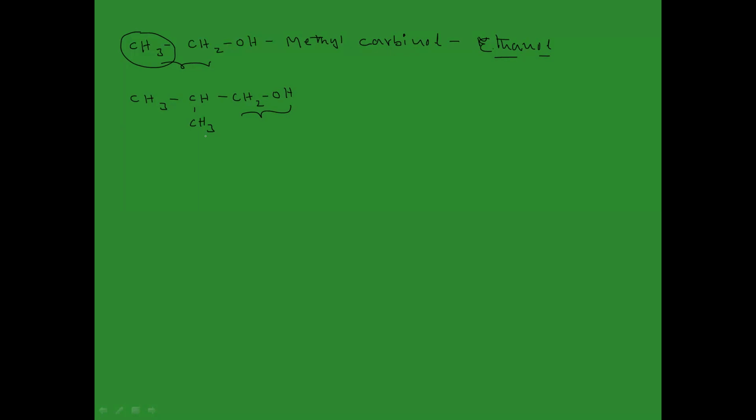Then what can you call it? You can call it isopropyl carbinol. Then what is the IUPAC name for this one? This is the first carbon, this is the second carbon, and this is the third carbon. So this is 2-methylpropan-1-ol. This carbinol system is outdated, so we are using only the IUPAC nomenclature system to name the compounds.